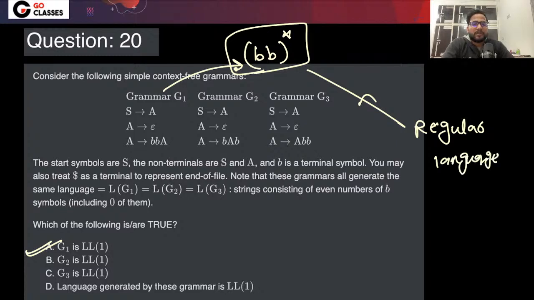This is a regular language. Now, for every regular language, there is a regular grammar. I mean, if there is a regular language, then there is a regular grammar. Is this fine to everyone?